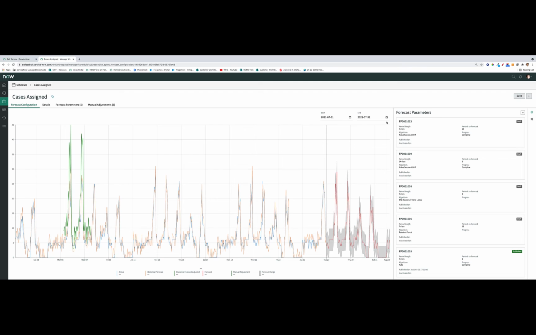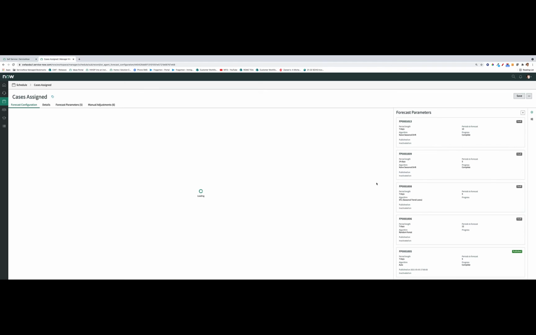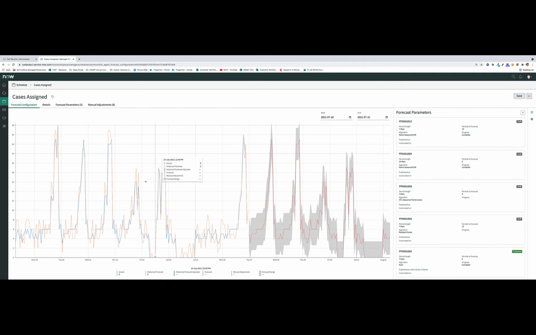Actually, I'm even going to roll it back a little bit. Let's make it till, let's keep that on the 31st, and let's make this the 18th. So we're going to go ahead and tighten that up a little bit, and there we go. So we get a little nicer snapshot.